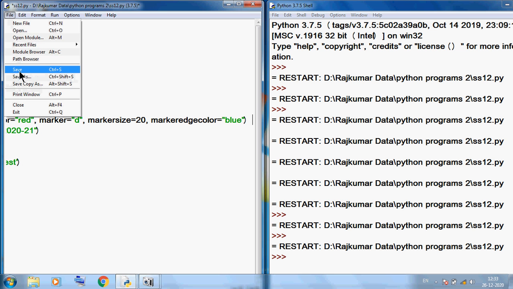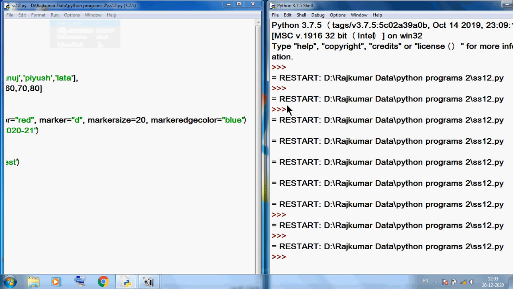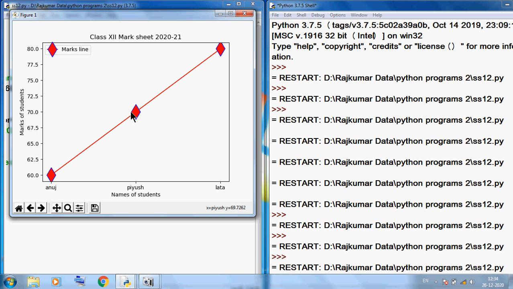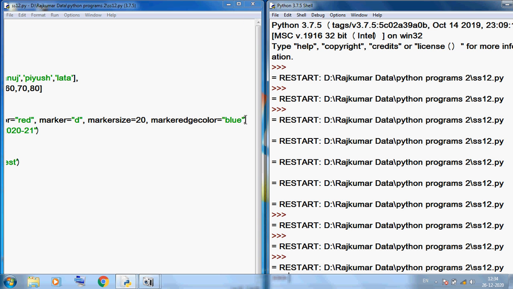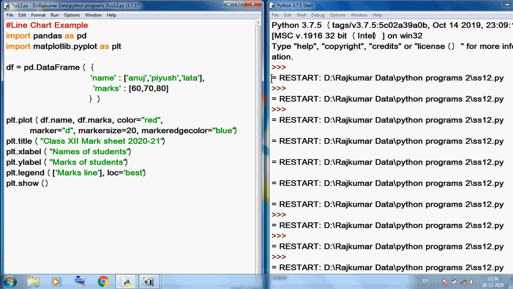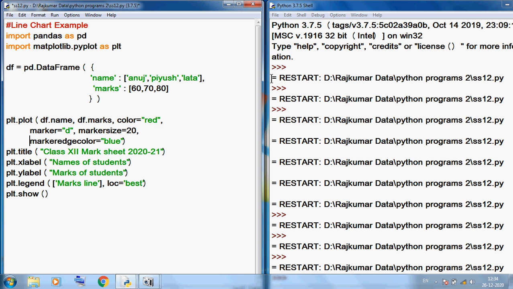So I want to save this program and run this program again. So you can see the marker edge color. You can examine clearly that this marker edge color is blue. Okay students, now I want to divide this line, so you can see multiple things on one screen.